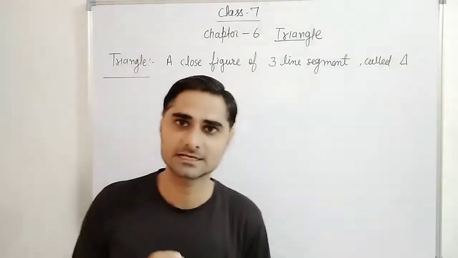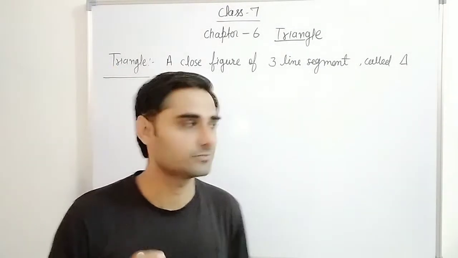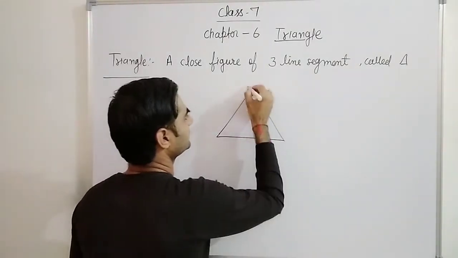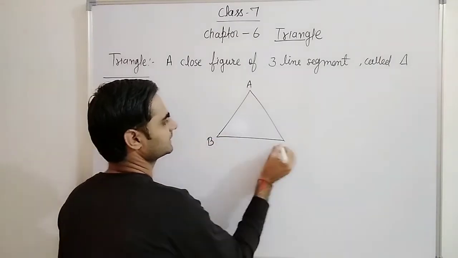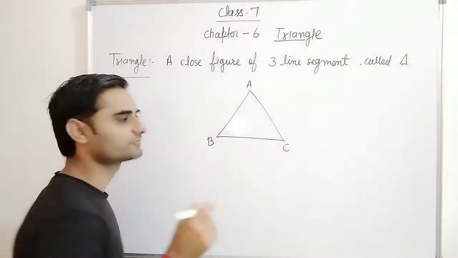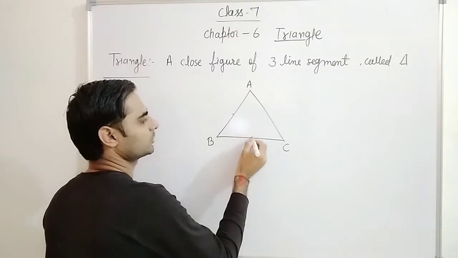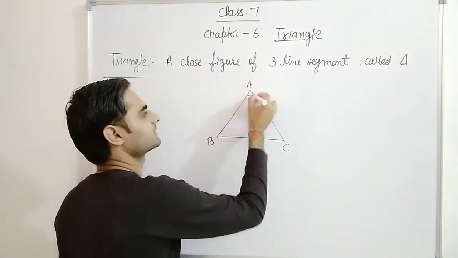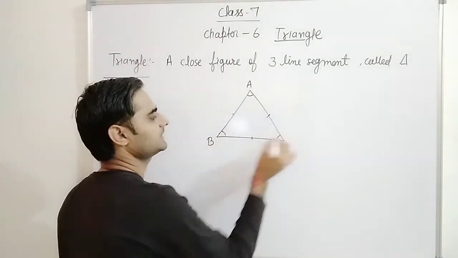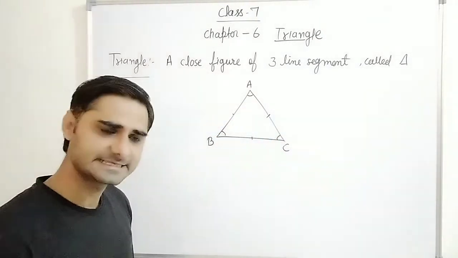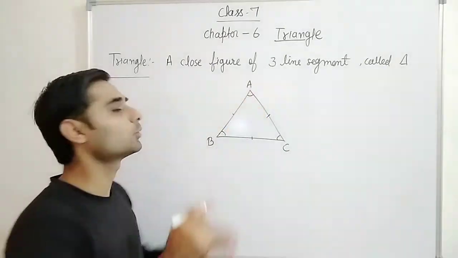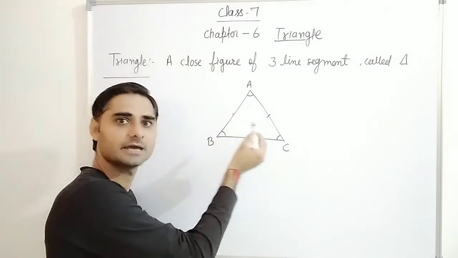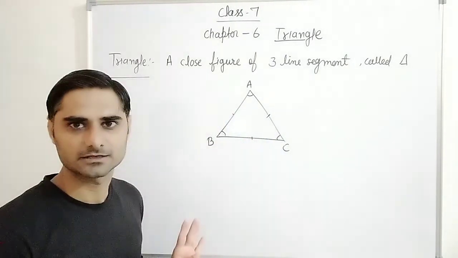Next one is, this is the triangle. Now in this one some parts are there. Like in this one 3 vertices are there. See, this is a triangle. This is A, B and C. In this one 3 sides are there, one AB, one BC and one AC. 3 angles are there, angle A, angle B and angle C. Same. 3 vertices are also there, I am talking about vertex A, B and C. These 3 things are there.